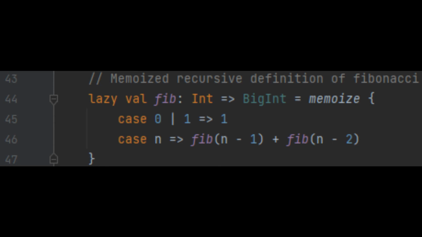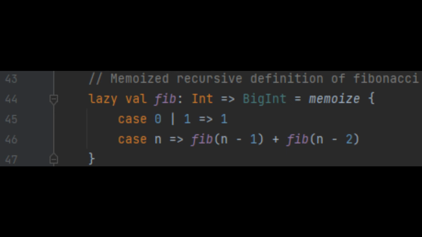This function is the result of memoize and utilizes a partial function as the argument. Instead of explicitly matching on the argument, as seen in the traditional Fibonacci, we can remove the boilerplate using this syntactic sugar.